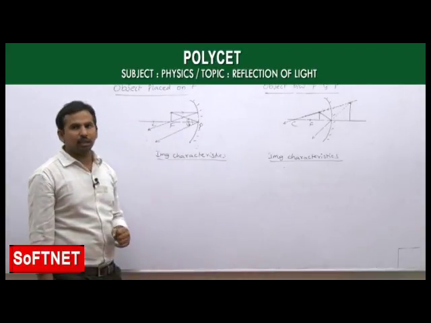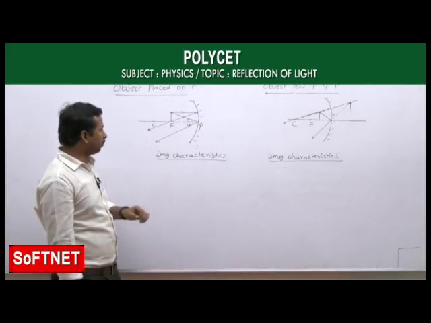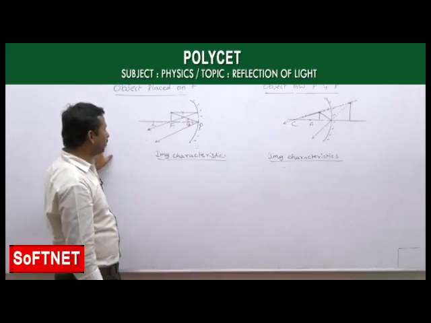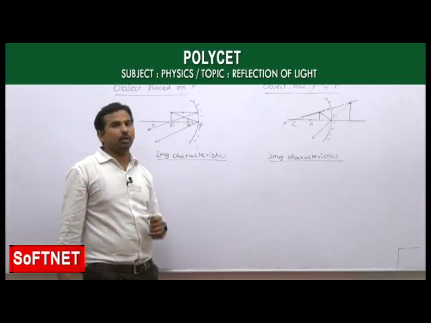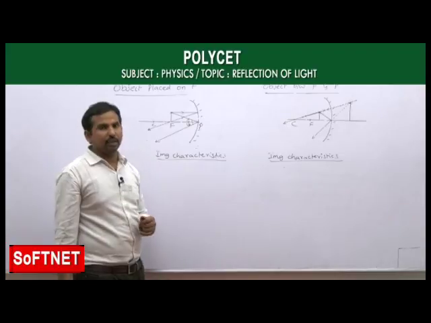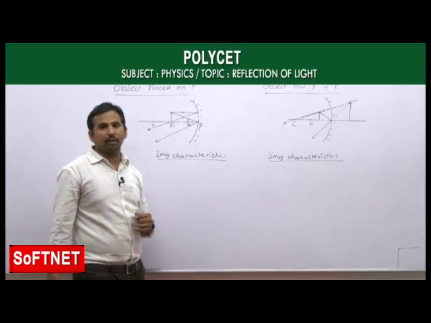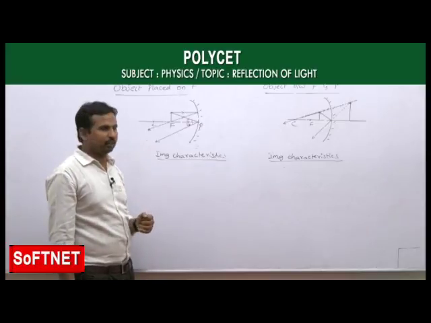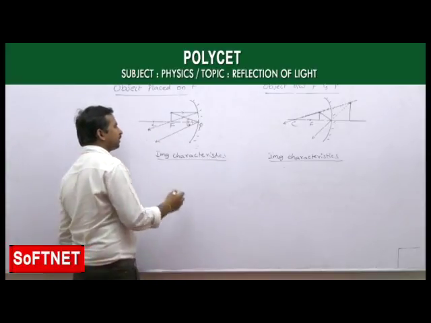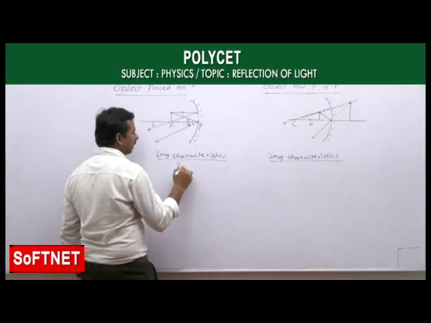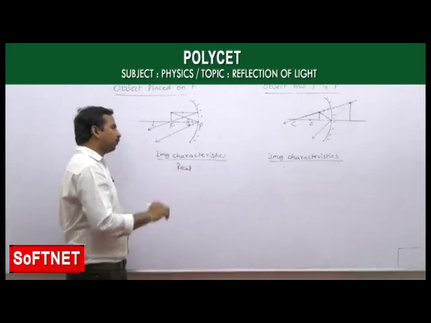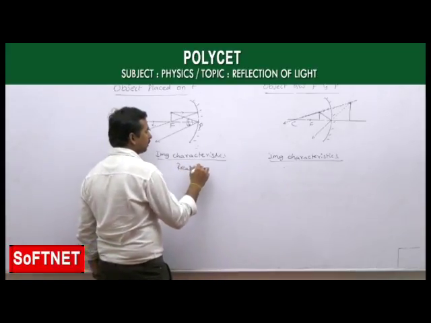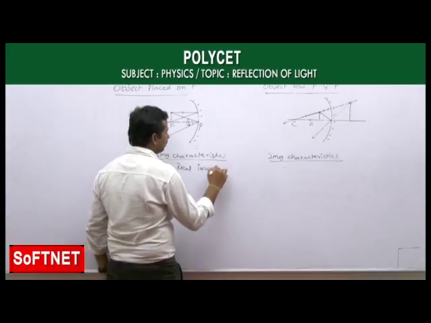But if you observe here, the light rays are not meeting at any point; they are going like a parallel beam of light rays. As they are going like a parallel beam, the image is taken as forming at infinity. So again we are taking the image characteristics. Here, as the light rays are going to meet at infinity, we consider that as a real image.